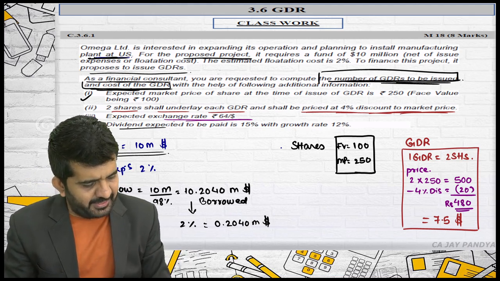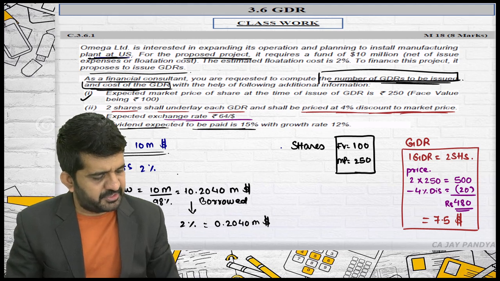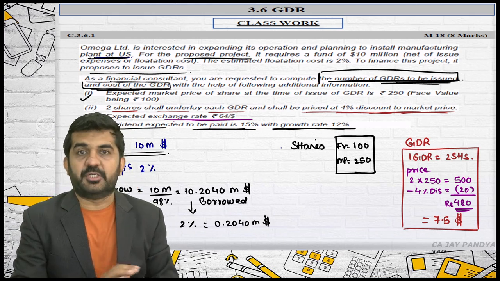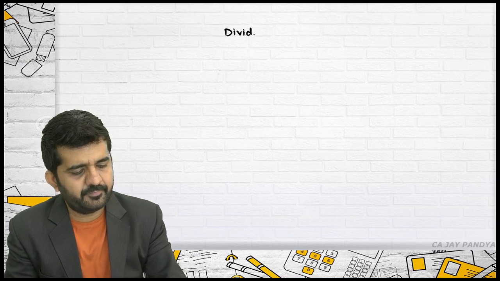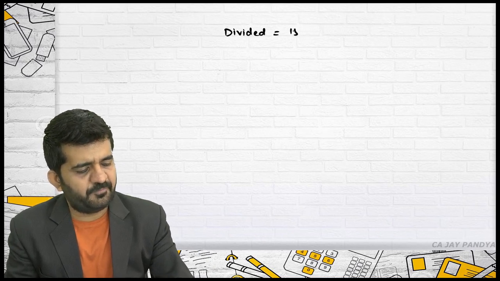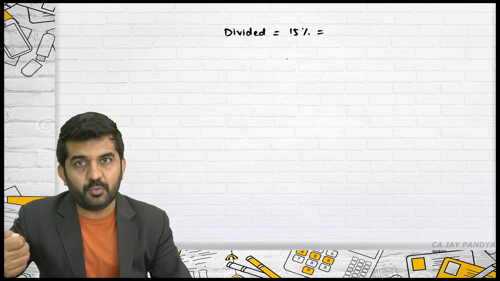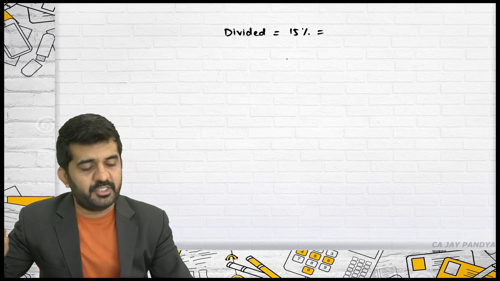Dividend expected to be paid is 15% and the growth rate is 12%. Why I told you this is difficult, try to understand. First, the dividend which will be payable is 15%. Whenever nothing is written, it is on face value. Face value is rupees 100.